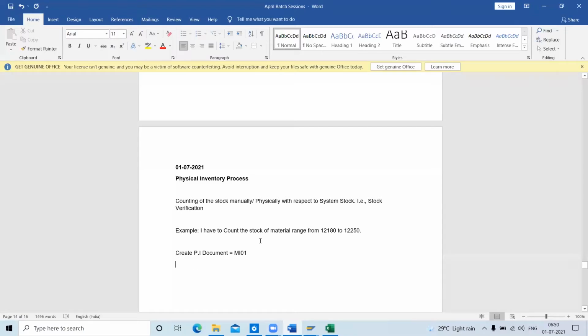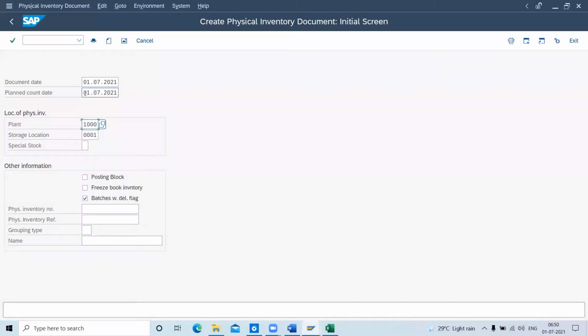Now here I can enter my document date and the plant count date. Today I want to plan. My plant is 1000, and the storage location is 000. I will not select any special stock. I will keep it there.